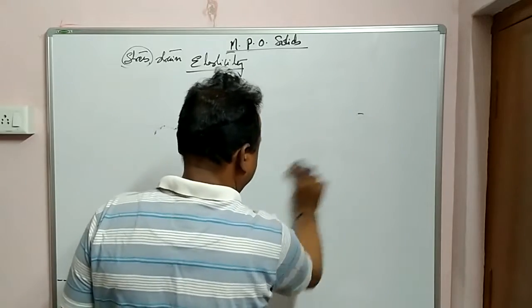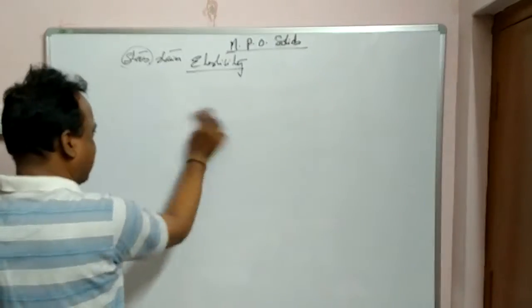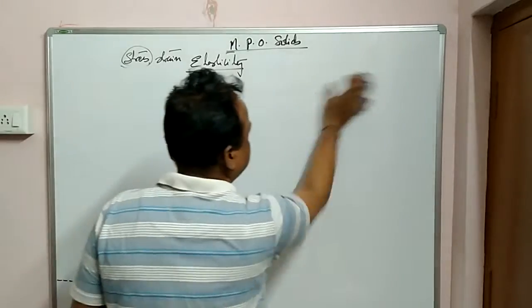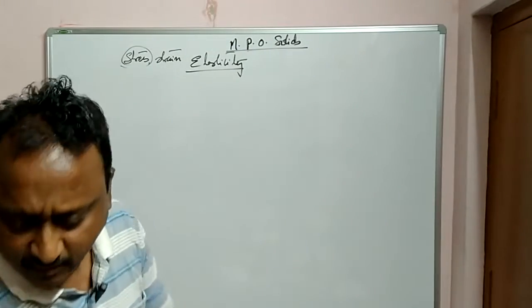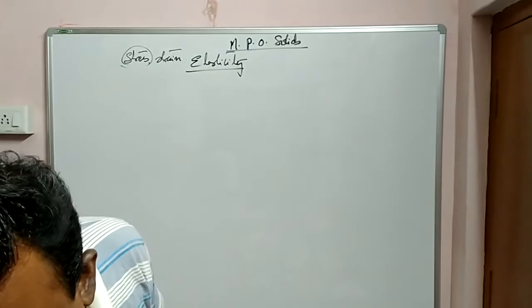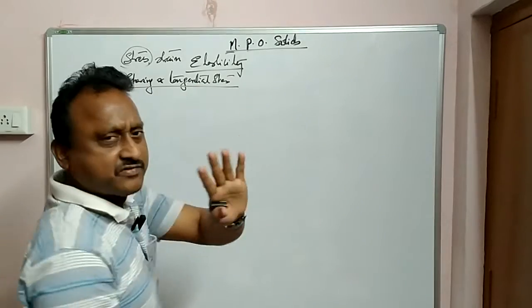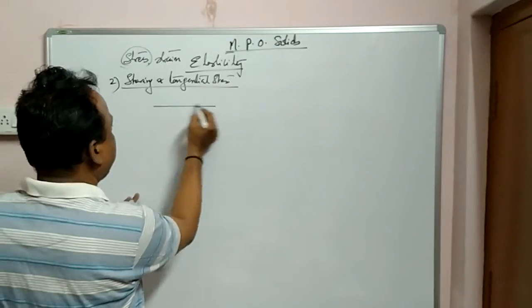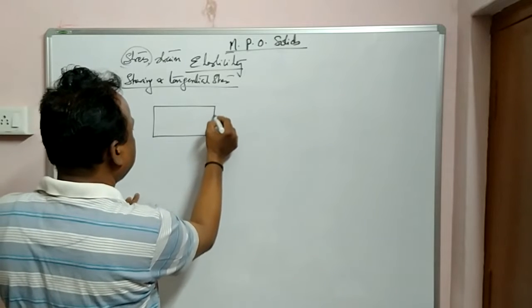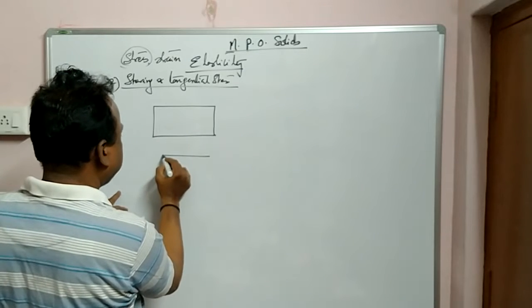Now coming to the next one, shearing stress or tangential stress. Let us see what is meant by shearing stress and tangential stress. Okay? Second type of stress, shearing or tangential stress. What is this shearing and tangential? Let us give some example. For example, this is a rectangle. This is a square.